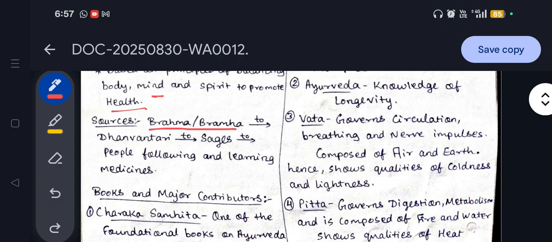Okay, so this is the basic meaning of it, and the sources of Ayurveda: it was transferred from Brahma, right? As we know, in the ancient Indian concept there are three important main gods, that is Brahma, Vishnu and Shiv, or we can say Mahesh. Brahma was the god who shared the knowledge of Ayurveda with Dhanvantari, the most prominent name in the concept of Ayurveda, and Dhanvantari passed it to the various sages, the students of Dhanvantari, and then the sages passed it to the various practitioners of medicine.